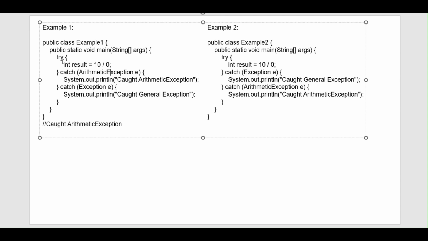So whenever an exception occurs, first we have to check if, in the multiple catch blocks, there is a relationship. For example, if the parent exception is present and the child exception is also present, the child catch should be caught before the parent catch. If this is the case, then only the program will give output. Here we caught arithmetic exception, then we got the output, or else it will give an error. I think you guys understood this. So the answer of this problem statement will be caught arithmetic exception.